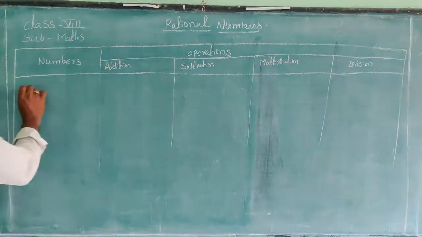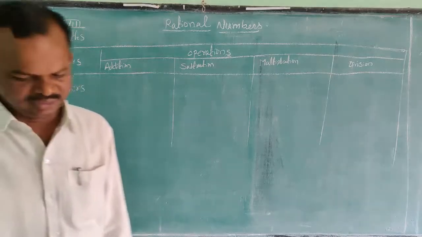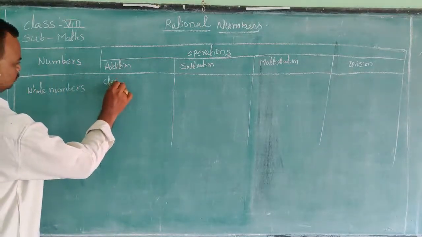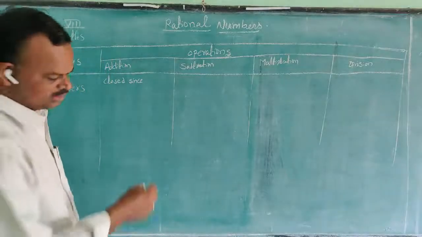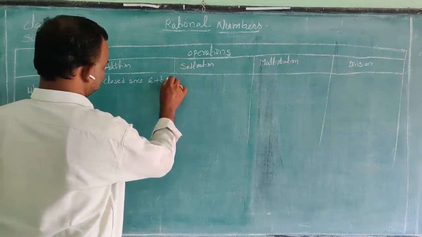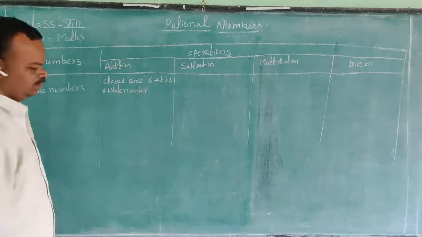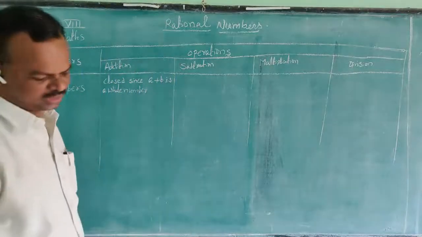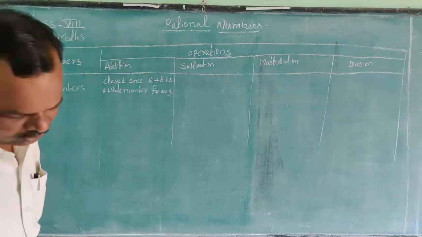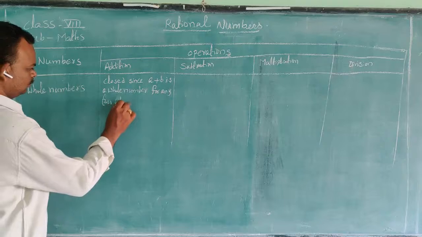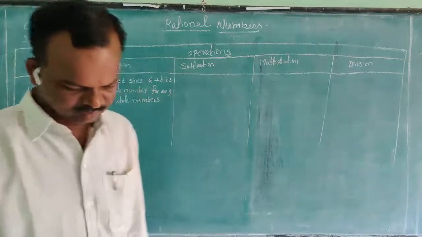Whole number. Addition, closed, since a plus b is a whole number for any two whole numbers a and b.